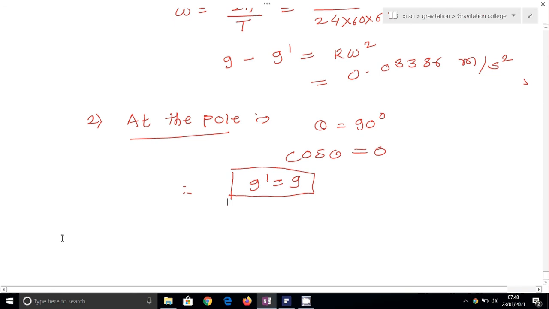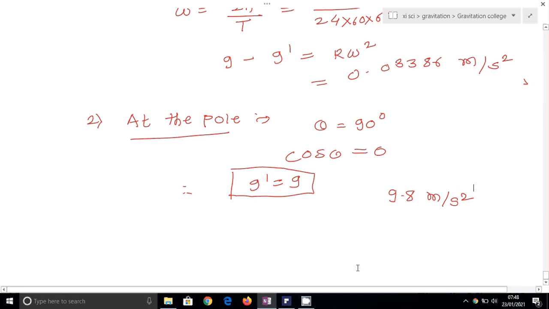So here there is no reduction in acceleration due to gravity at the poles, which means at the pole the value of acceleration due to gravity is 9.8 meter per second square, which is the same as the value of g on the earth surface. So there is no reduction in acceleration due to gravity at poles due to the rotation of the earth, as the poles lie on the axis of rotation and do not revolve. So this is the variation in acceleration due to gravity with latitude.